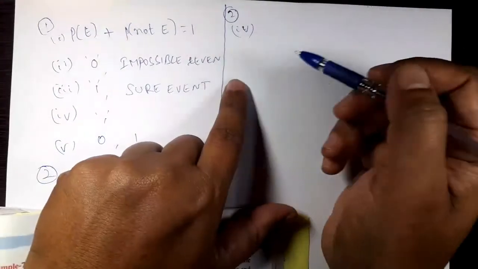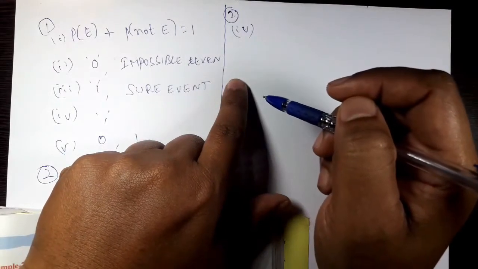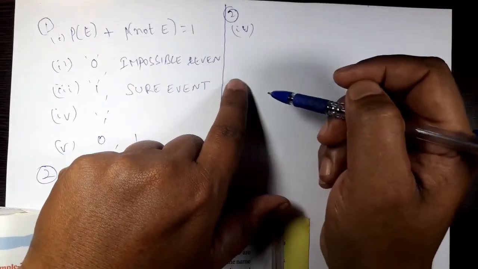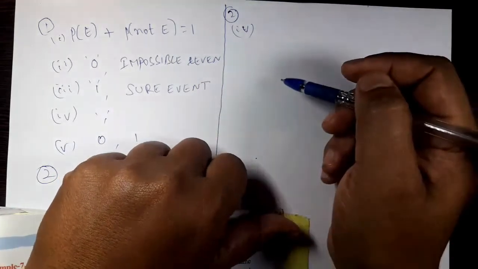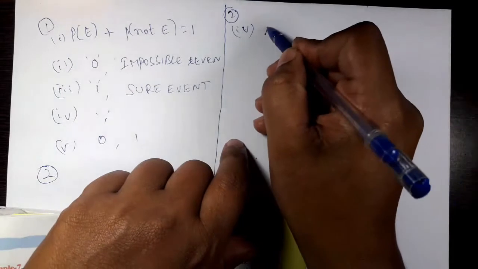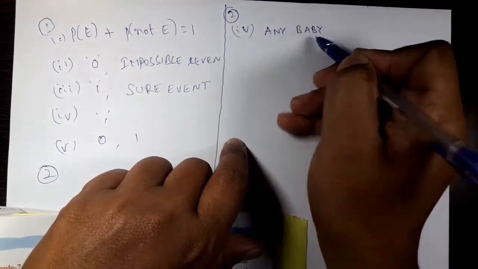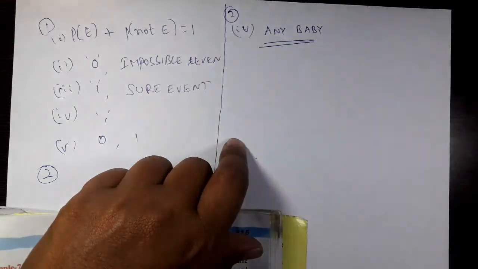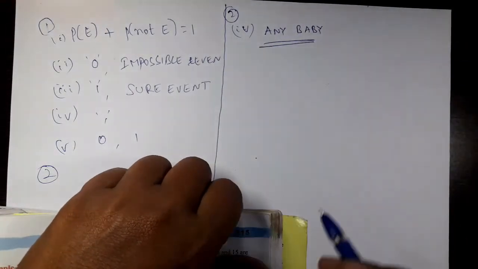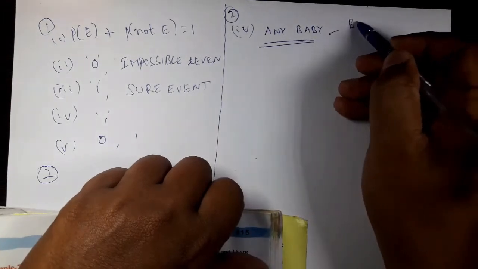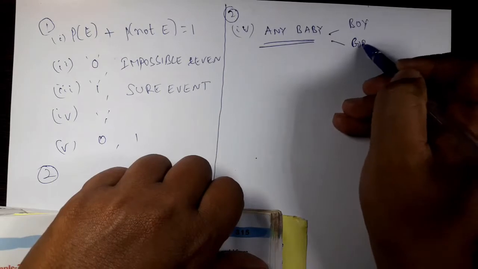That is the question. Experiment means a trial. A baby is born means you consider any baby who is born. Just listen carefully. Any baby you consider, that may be a boy or that may be a girl.